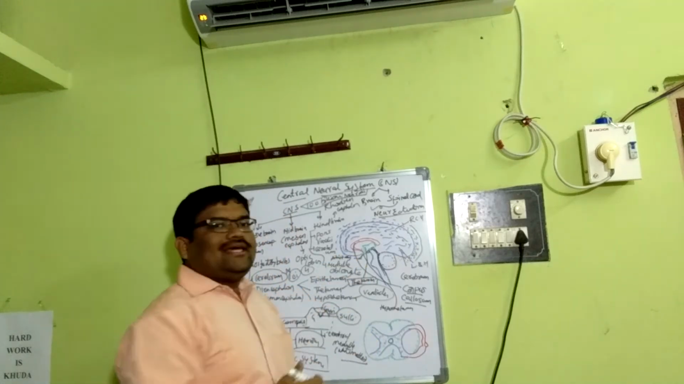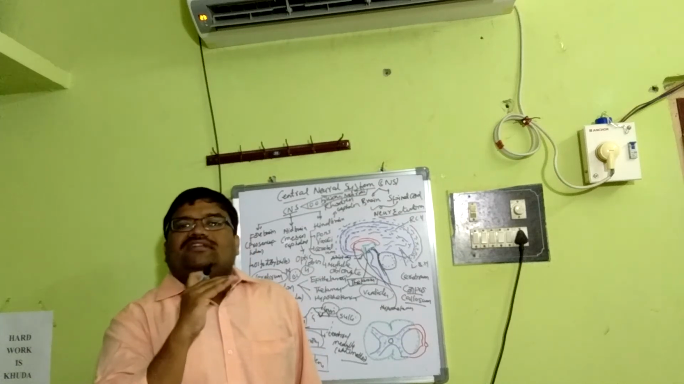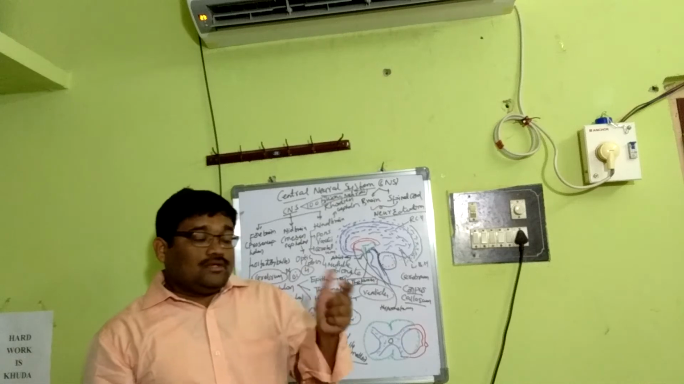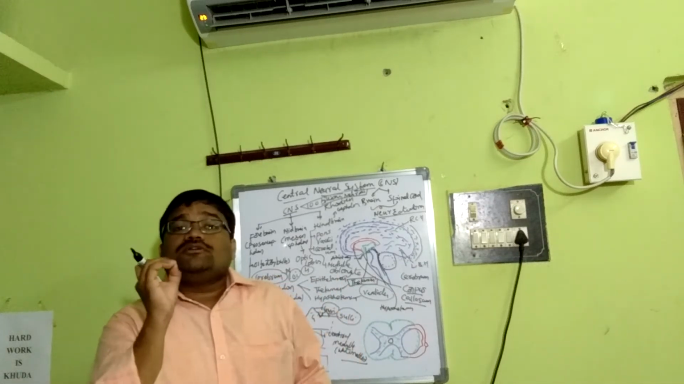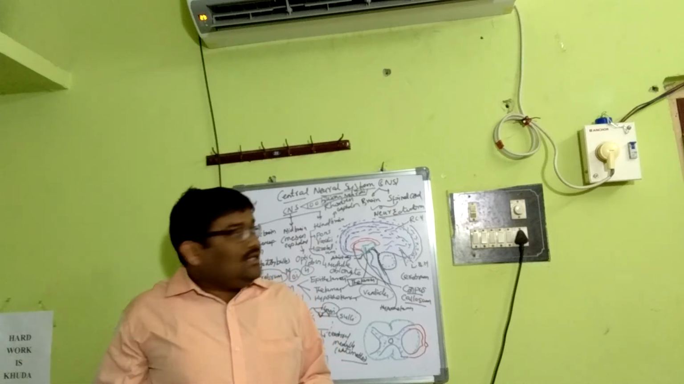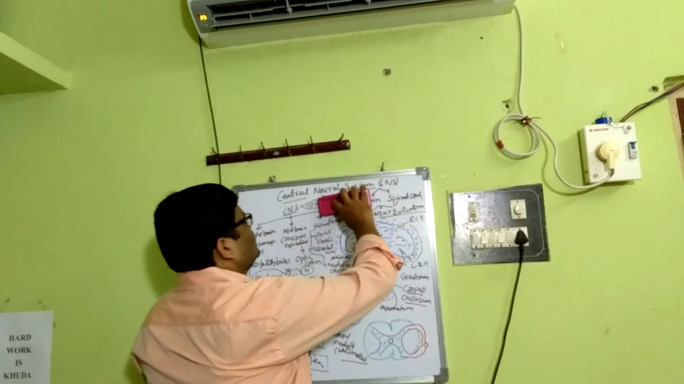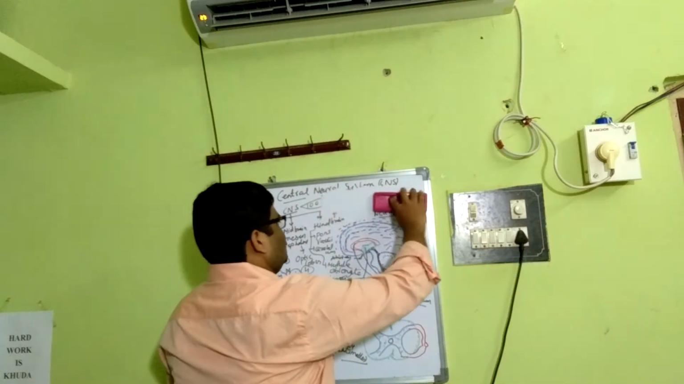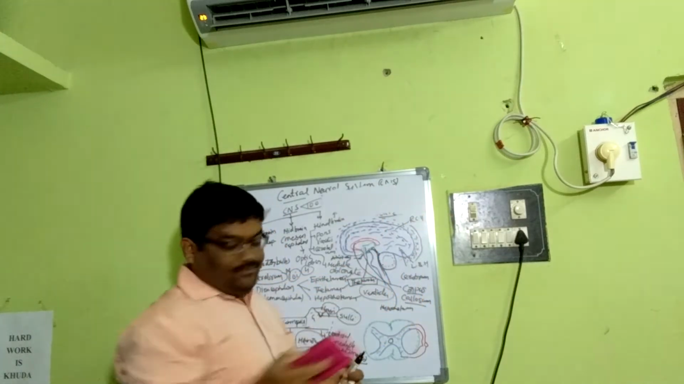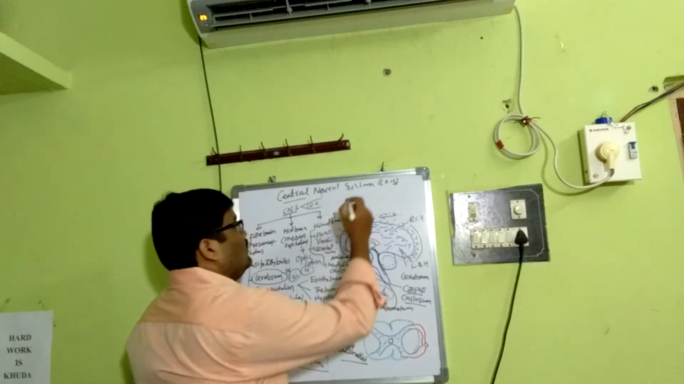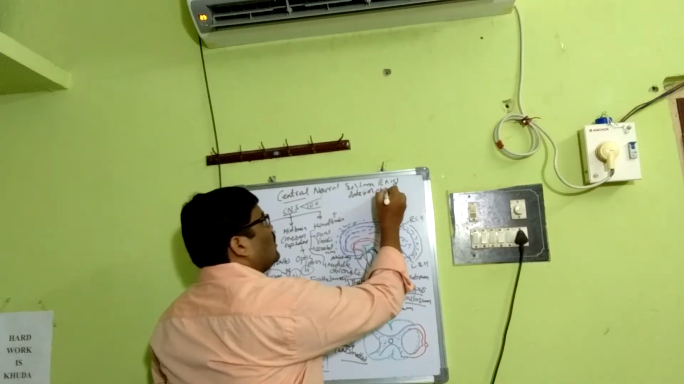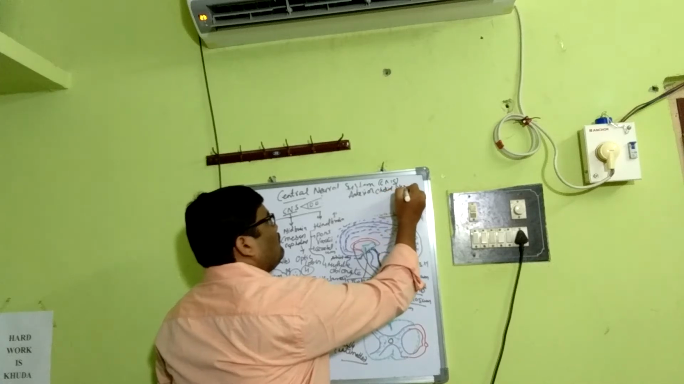The roof of the diencephalon is the epithalamus. This epithalamus is considered as the roof, and the most important thing is the anterior choroid plexus.